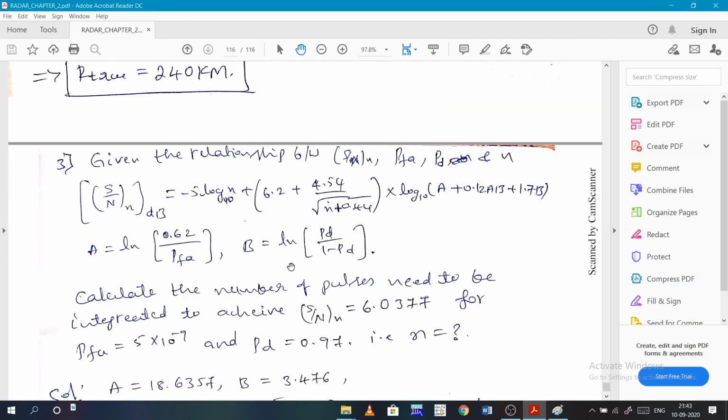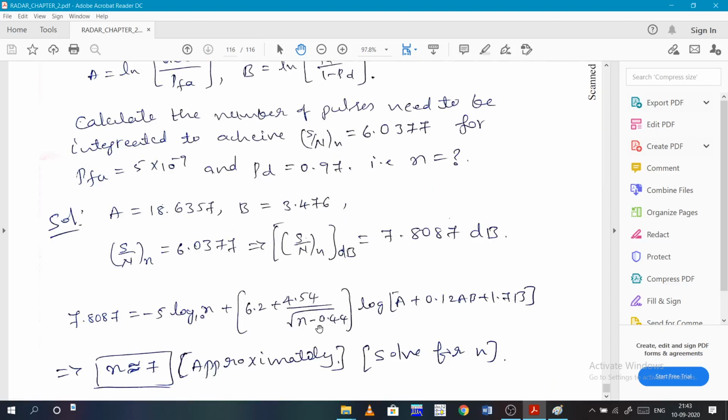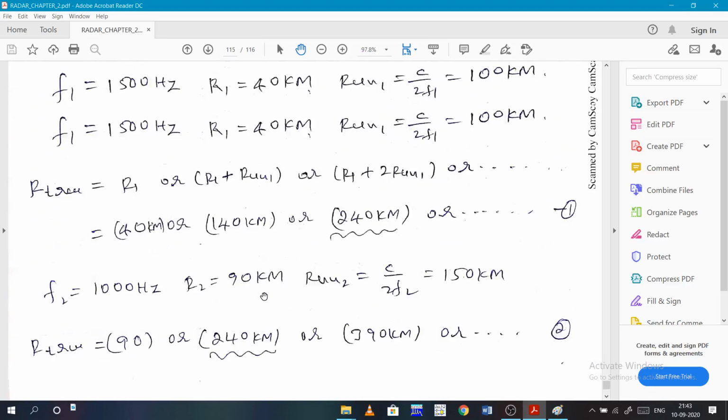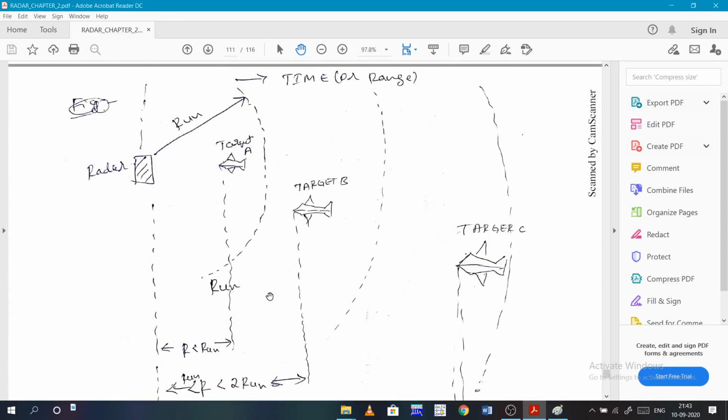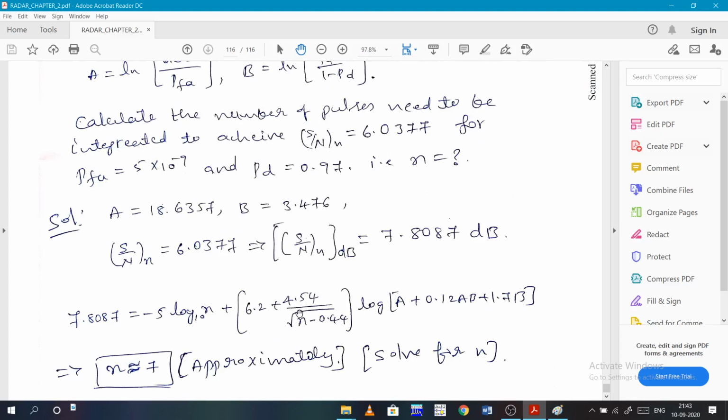This is the same formula that we have seen before. Substitute the values and do that. Actually, one thing I forgot: we have to take the ceiling value.